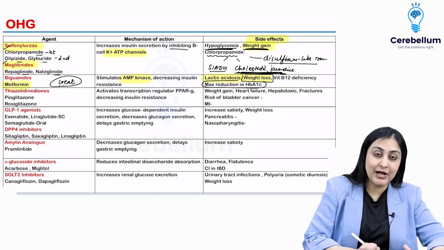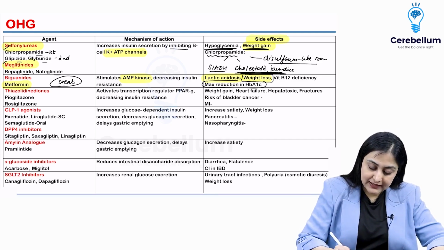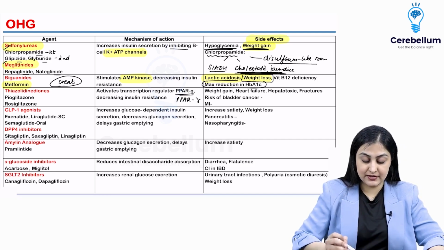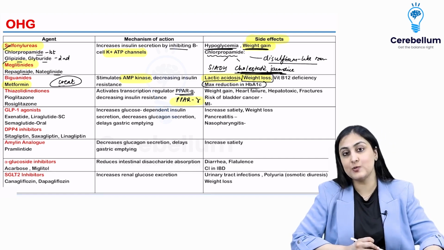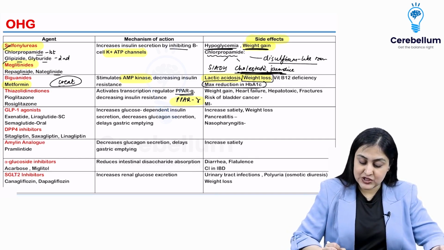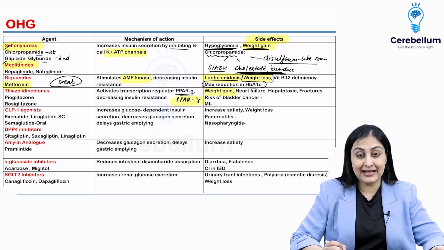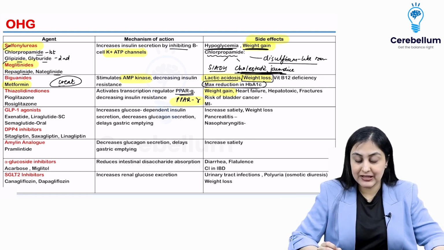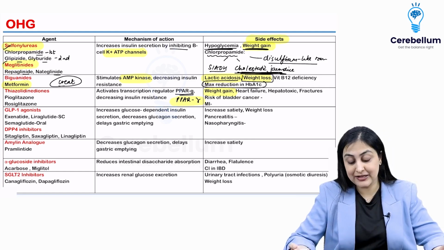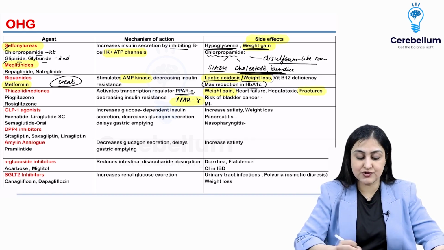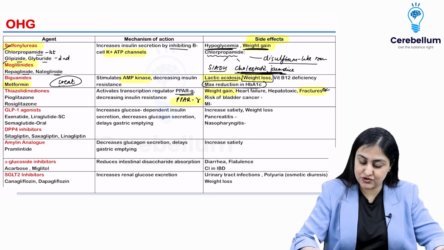Thiazolidinediones, wherein you have pioglitazone and rosiglitazone, they, very important, activate PPAR gamma receptors and reduce insulin resistance. So PPAR gamma is very important. Okay, here common side effect is going to be weight gain. So again, it's alternating weight gain, weight loss, then weight gain. Very important, they increase the risk of heart failure by fluid retention. They are hepatotoxic, and there is also a risk of fractures, which is a repeat question.